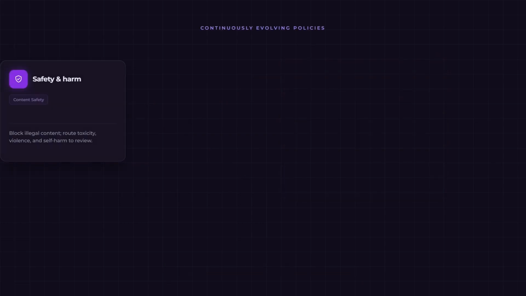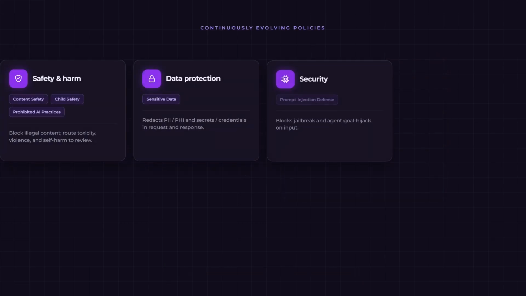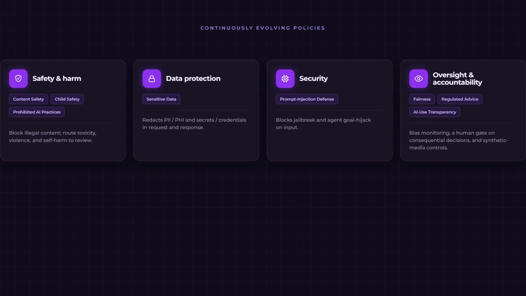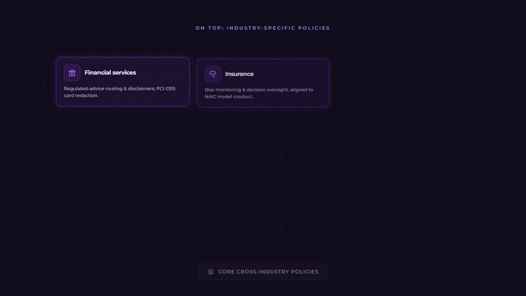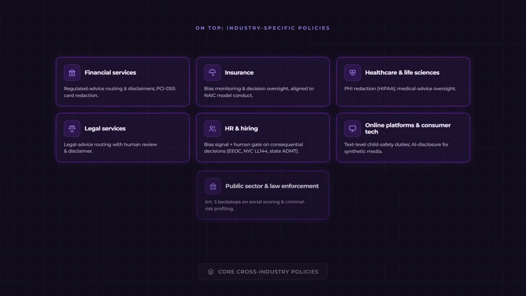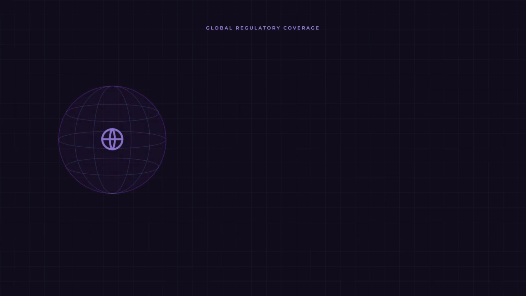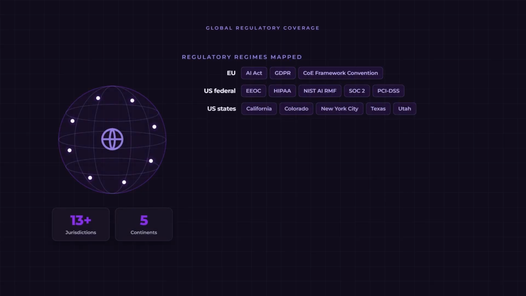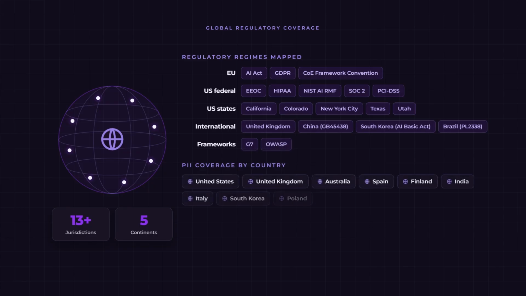AgentMesh's policies are continuously evolving. They span safety and harm, data protection, security and oversight, and accountability. On top of those sit industry-specific policies for financial services, insurance, healthcare and life sciences, legal services, HR and hiring, online platforms and consumer tech, public sector and law enforcement. In total, AgentMesh maps to more than 13 jurisdictions across 5 continents, covering the major regulatory regimes with country-level PII coverage.